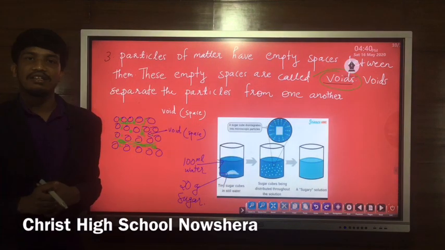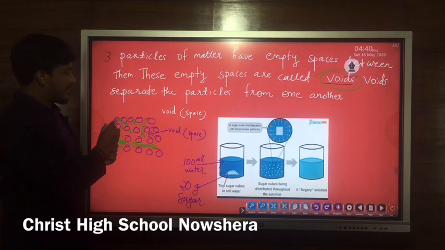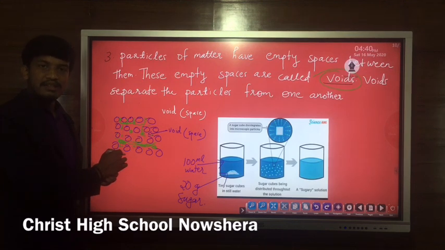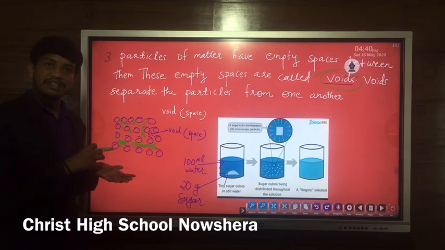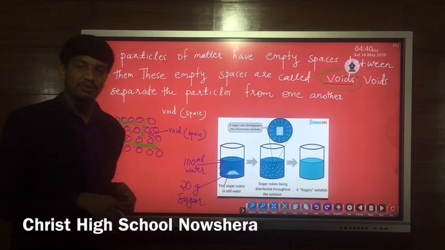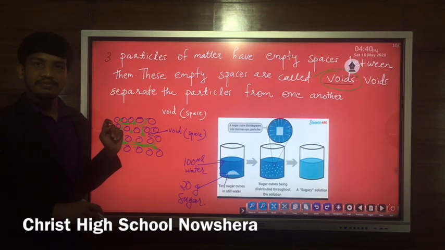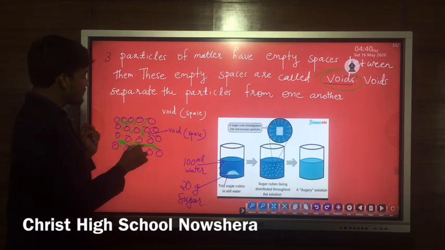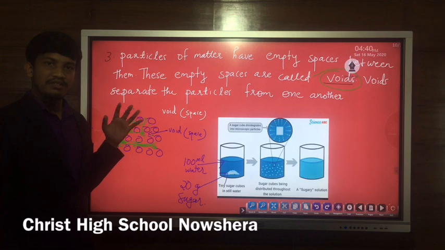Now the next property that we have learned is that the particles are very small in size, and we have seen that there can be empty space between the particles. These empty spaces are called voids, and these voids separate the particles from one another. Again, can we see the voids between the particles using eyes or a microscope?